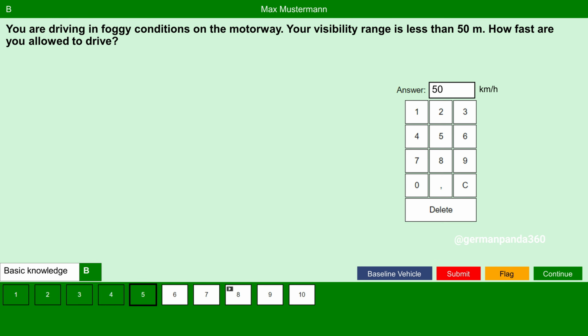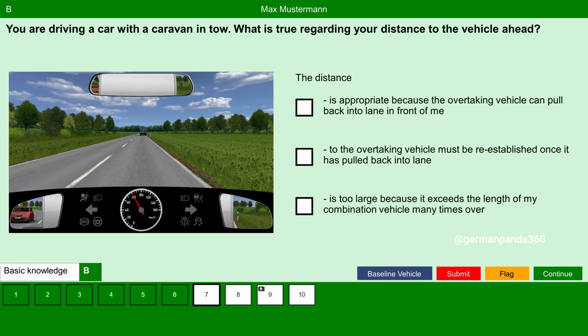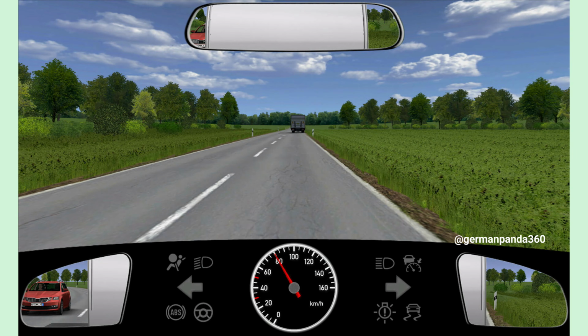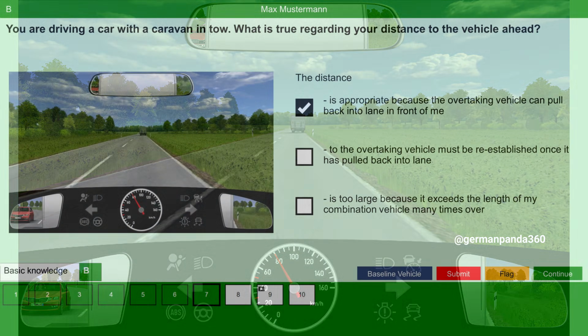Next question. You are driving a car with a caravan in tow. What is true regarding your distance to the vehicle ahead? The distance is appropriate because the overtaking vehicle can pull back into lane in front of me. Yes, because we are driving a car with caravan, we drive slower than other vehicles. So we have to keep a sufficient distance to the vehicle in front so that an overtaking vehicle can easily cut in front of us.